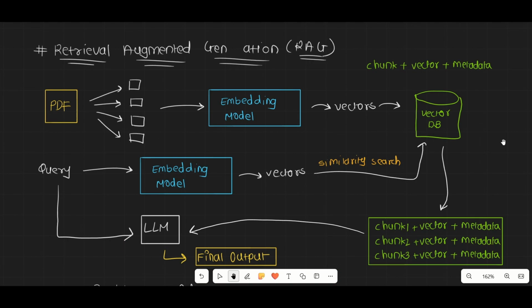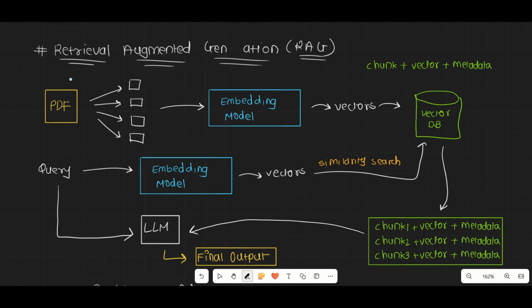Okay, so this entire pipeline that you're seeing over here is the complete RAG pipeline. Now the thing is, what you do in this RAG pipeline. The RAG pipeline is divided into two phases. Number one is the indexing phase, and number two is the query phase, or retrieval phase.